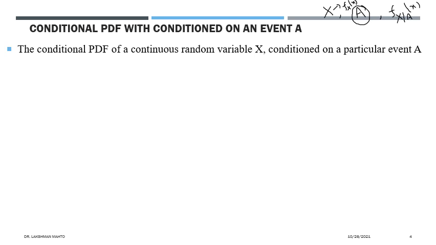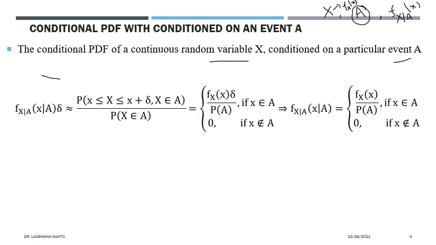Okay, so coming to define the conditional probability density function. The conditional probability density function of a continuous random variable, where we put conditioning over an event A, means we are observing event A, and that event A has a positive probability, meaning A definitely occurs. It is not like A is an impossible kind of event. Then the conditional density of X given A can be defined in this way. At the very beginning of the probability density function, I had already told you what the probability density function is talking about.